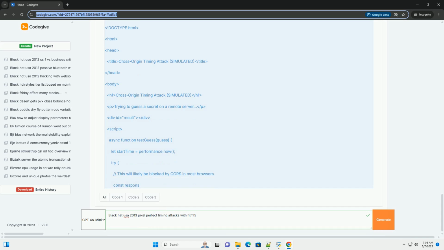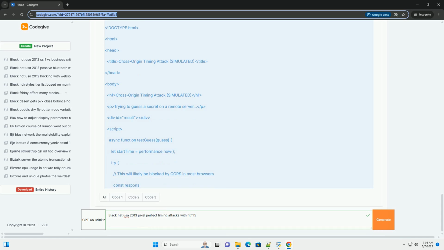It measures the time it takes for the request to complete using performance.now. It keeps track of the character that resulted in the longest response time. The assumption is that the longest response time indicates the most correct characters guessed so far. It appends the best character to the guess secret and repeats the process.